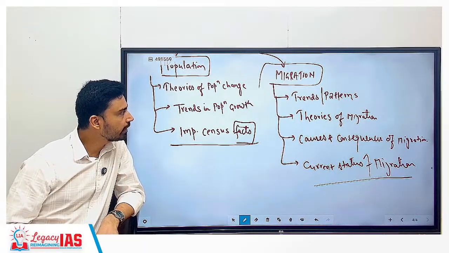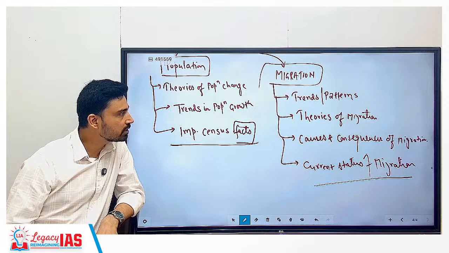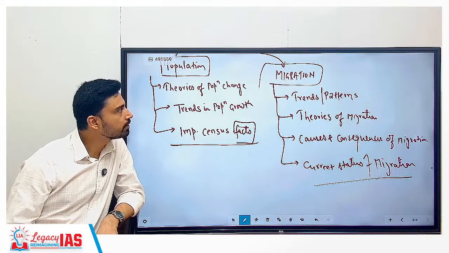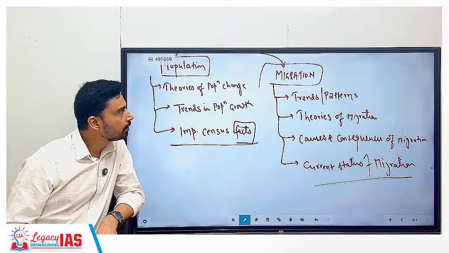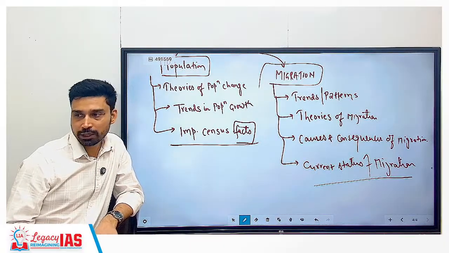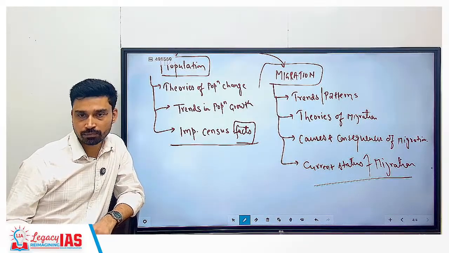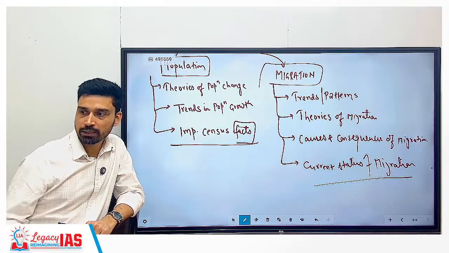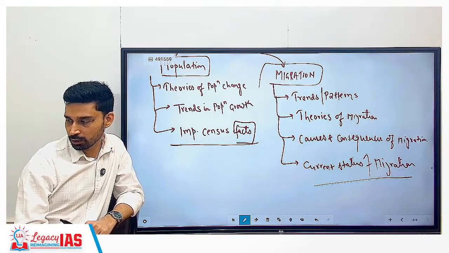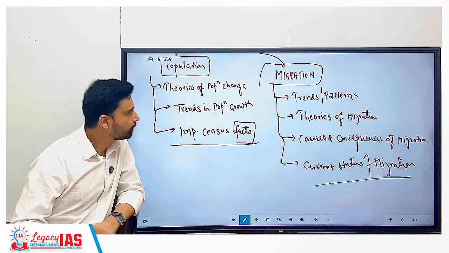These are the statuses we have to study, both within India and outside of India. So trends and patterns, theories of migration, causes and consequences, and current status of migration. These are important points. When we talk about migration, both internal and international migration will be covered, because internally also people are moving from one state to another, one district or city to another, and across the border as well.